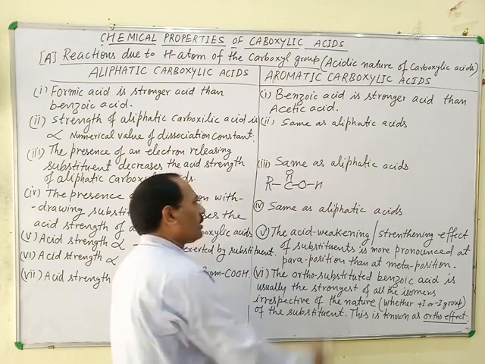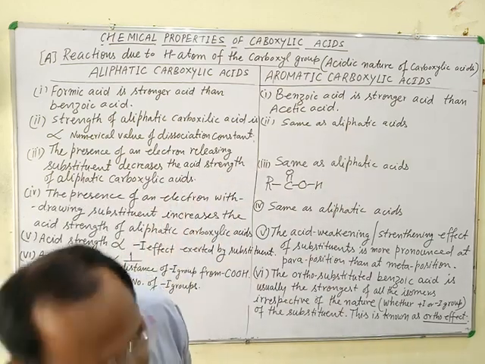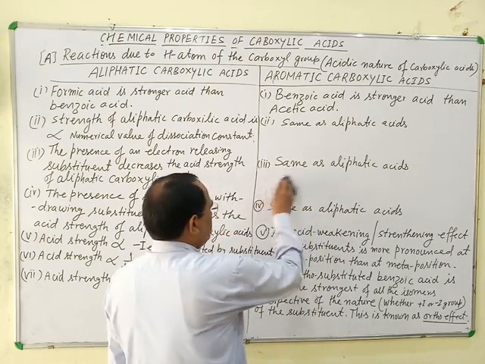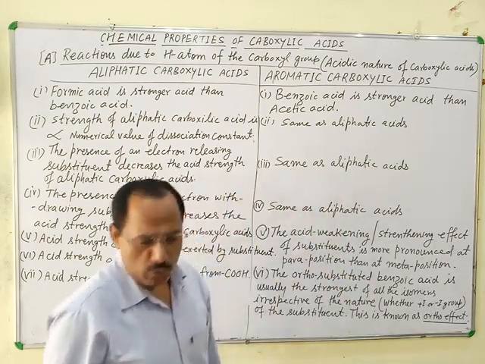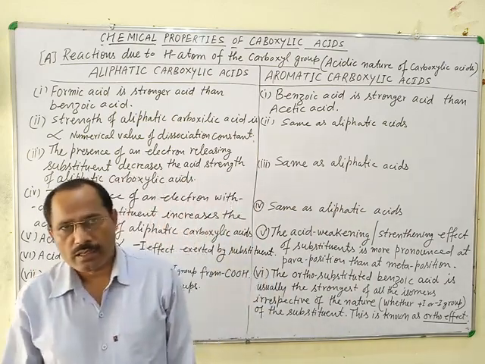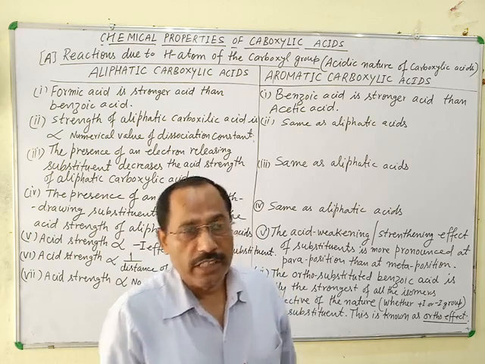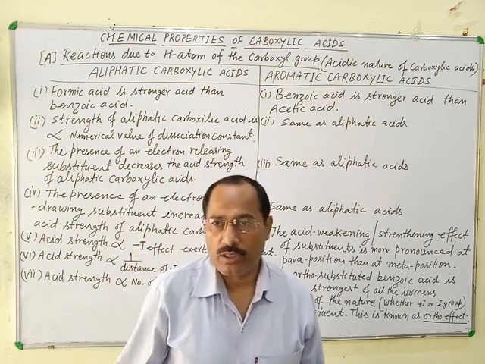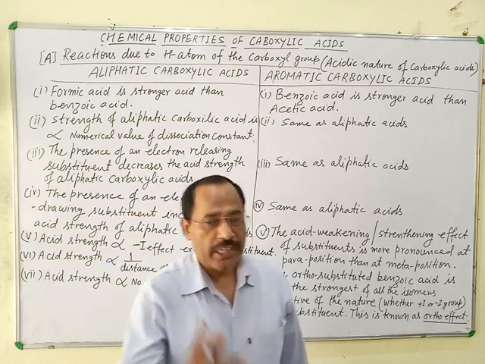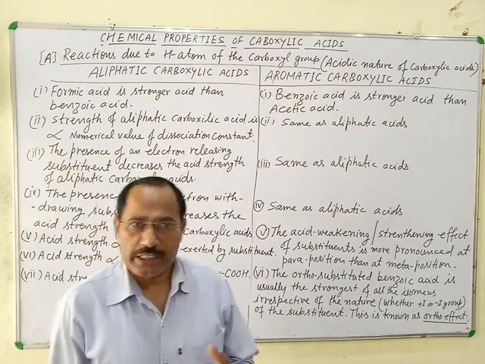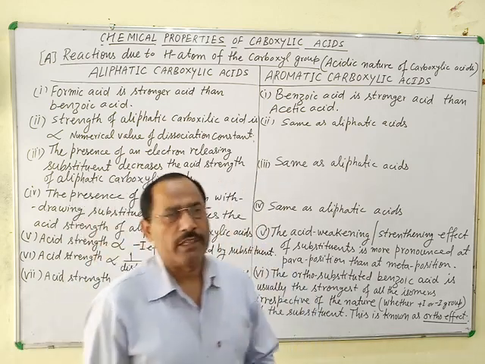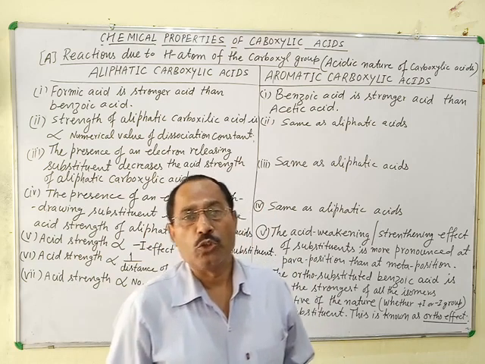However, their acidic strength depends on different factors, for example, the nature of the alkyl group, the position of electron releasing or electron withdrawing groups in the carbon chain, the strength of electron releasing or electron withdrawing substituents, and their relative position in the carbon chain.